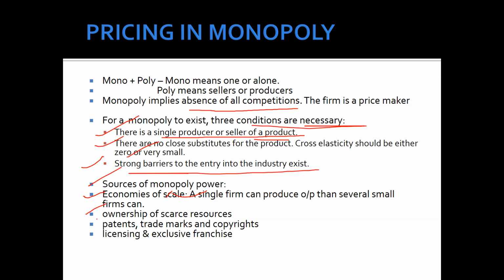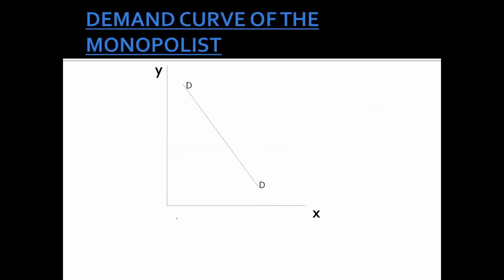Ownership of scarce resources. Yes, because they would have ownership of scarce resources. And patents, trademarks, and copyright. Of course they would have these, and licensing and exclusive franchise, because they have a license and only that particular product they can produce. No other person would be able to produce it, and they have the copyright, trademarks, and patents.